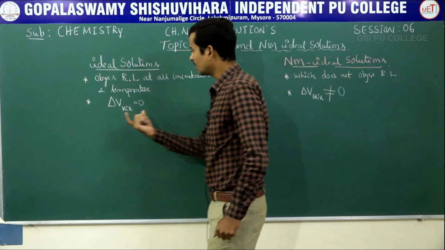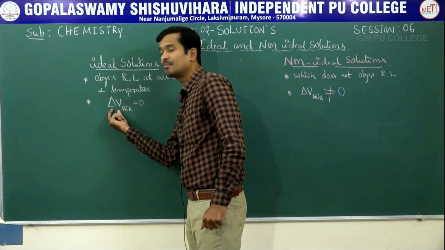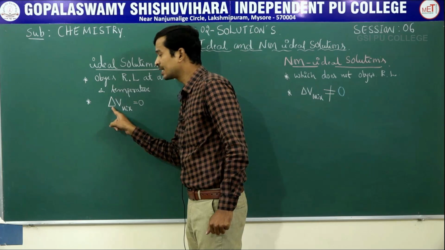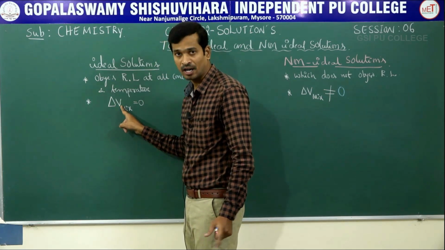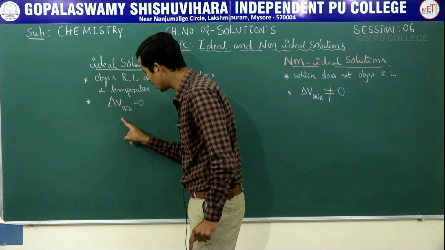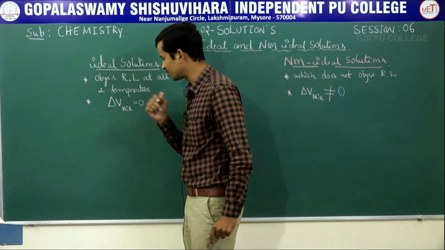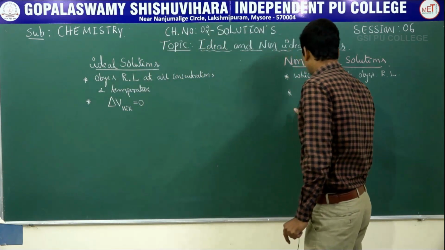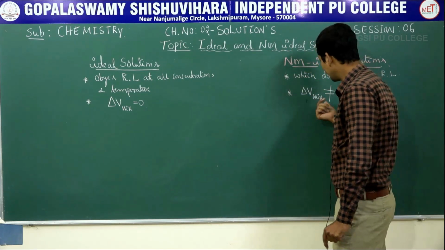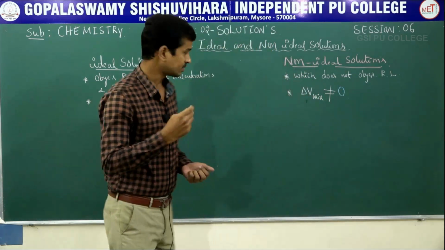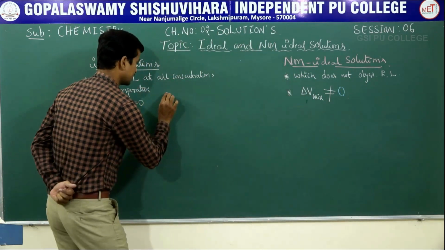As you studied in first PUC thermodynamics, delta indicates the change, and V the change of volume after mixing the components is equal to 0. The change of volume after mixing the components is not equal to 0. How to understand? Let us consider